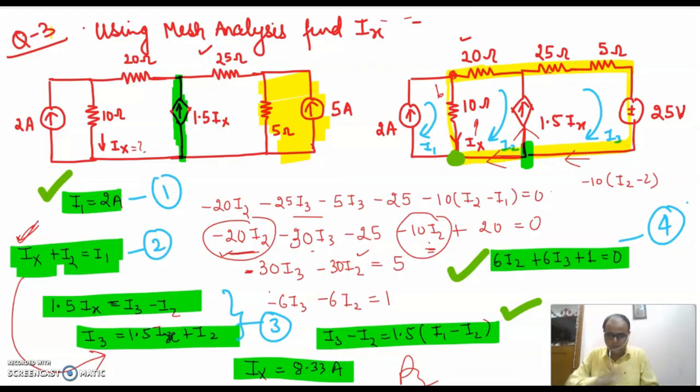Fine. With this, we come to the end of the concept, that is mesh analysis. Now, as far as unit 1 of your syllabus is concerned, only 2 topics are left. One is how to solve node and mesh analysis through the matrix method, and the second one is duality. Rest all the topics of unit 1 are complete. Maybe in the next 2 lectures we'll be done with unit 1.